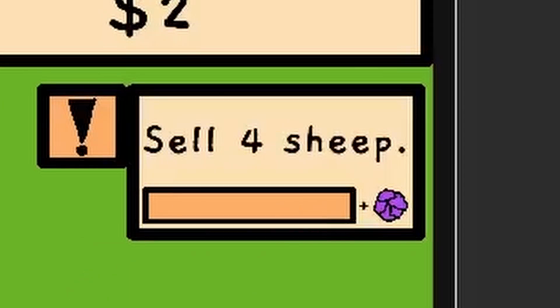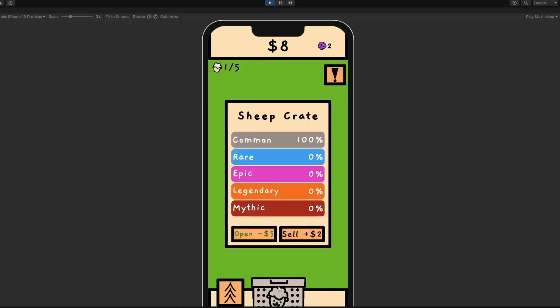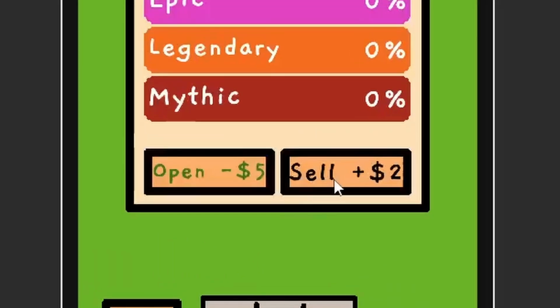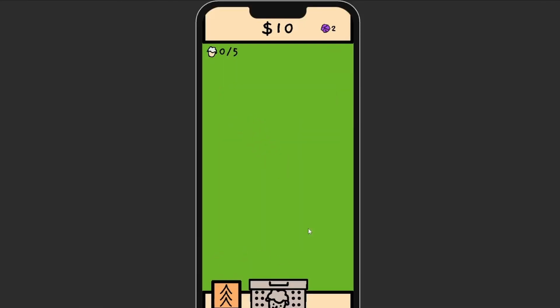Now take a look at this quest. You have to sell sheep, but how? Well, I added a sell button next to the open crate button, and when you tap this button, the game will pick one of your sheep with the lowest rarity and throw it back into the box.